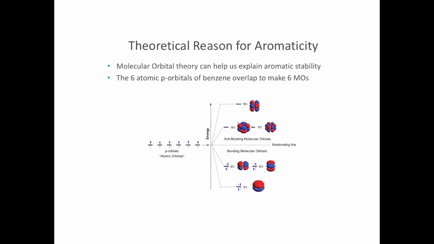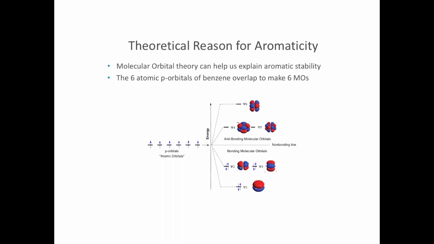The explanation for the special stability of aromaticity is probably best explained through molecular orbital theory, which I have referred to briefly in other instances. It's quite complicated, so we typically only touch on it briefly in organic chemistry at this level. But essentially, the idea behind molecular orbital theory is that individual atomic orbitals add together to form molecular orbitals. So molecular orbitals belong to the entire molecule, whereas atomic orbitals belong to an atom.